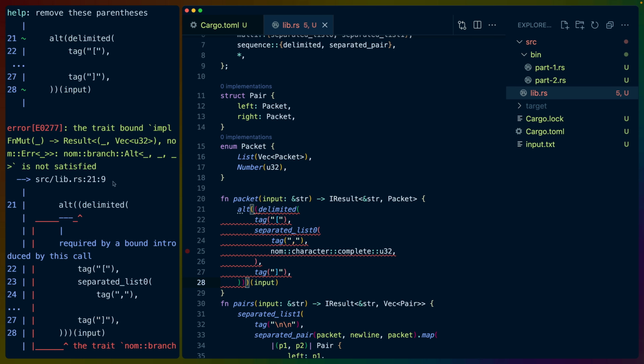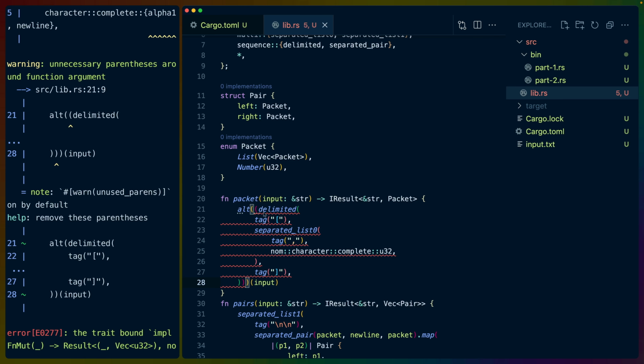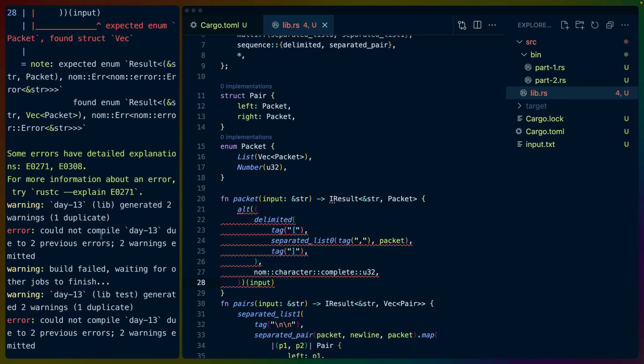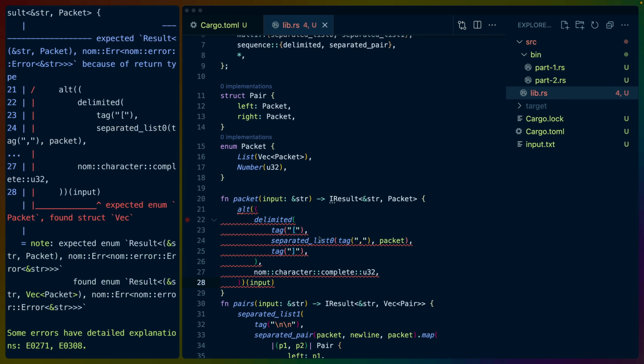I think what that'll mean in our case is that, alt. I didn't write the second alt. That's what we did wrong. So it's either delimited or, so tag comma, and this is going to be packet actually. So it can be recursive. And then the alternative is a number, right? And these currently return very different values. So I assume that that's the error that we should be hitting. Yeah, expected packet found vec.